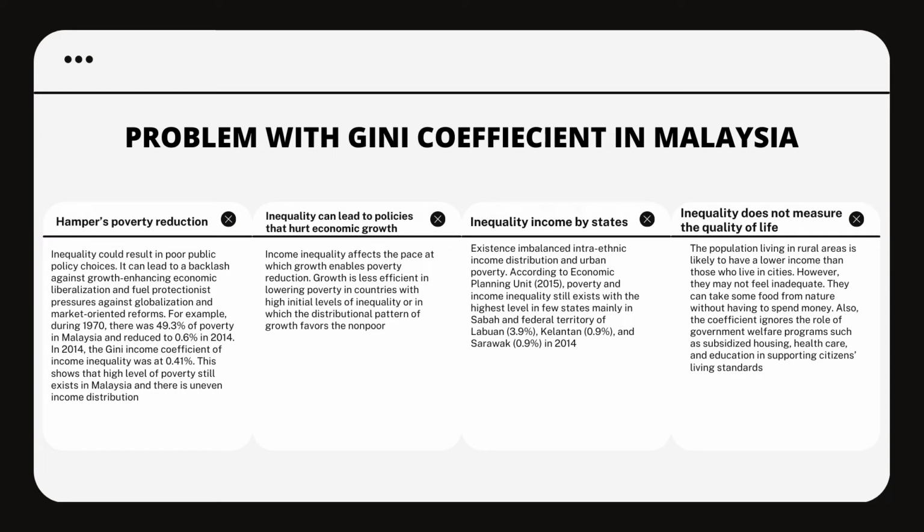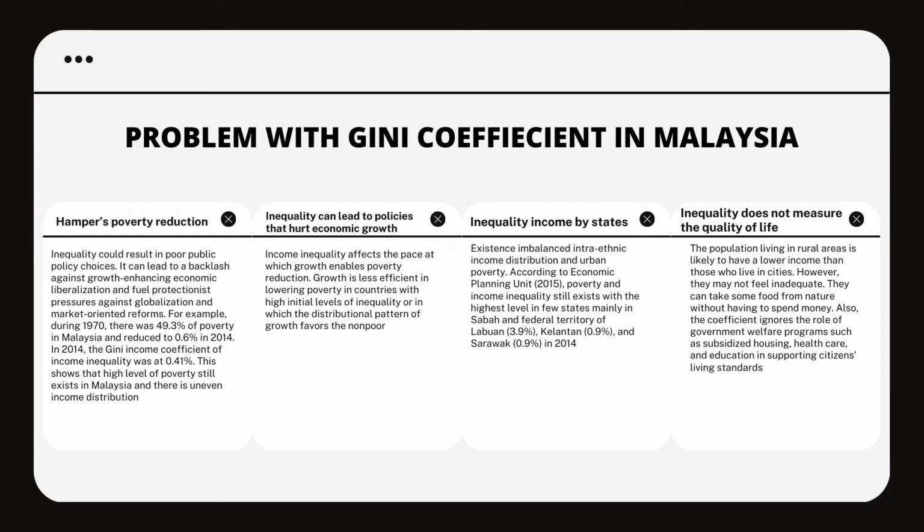The third one is inequality income by state. Existing imbalance intra-ethnic income distribution and urban poverty. According to Economic Planning Unit 2015, poverty and income inequality still exist with the highest level in few states, mainly in Sabah and Federal Territory in Labuan, which is 3.9%.